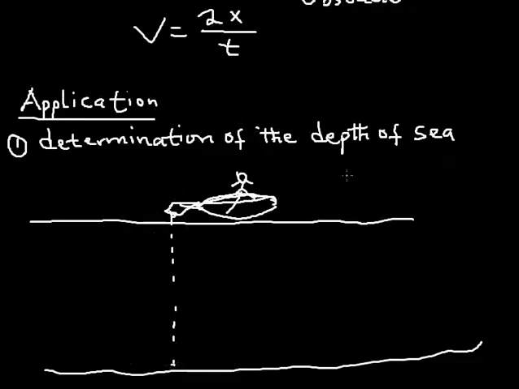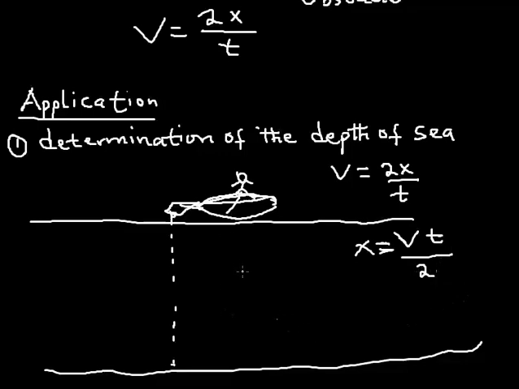Of course, if it reflects, you measure the time for each reflection and then you use the formula v equals 2x over t. That way I can get the depth of the sea, which is x. The velocity of sound in liquid is constant, approximately 1500. Then you multiply by the time it takes for you to hear the echo, then divide by 2. So please take note of that.